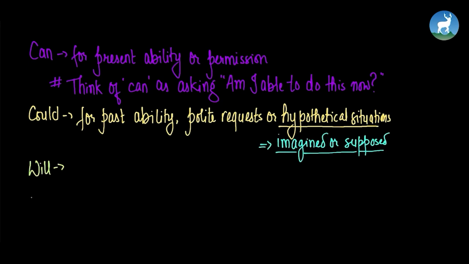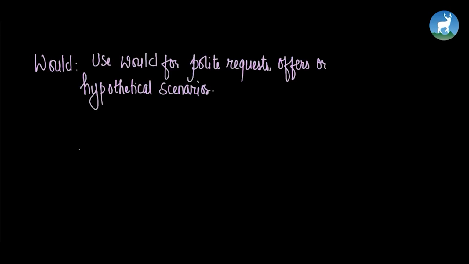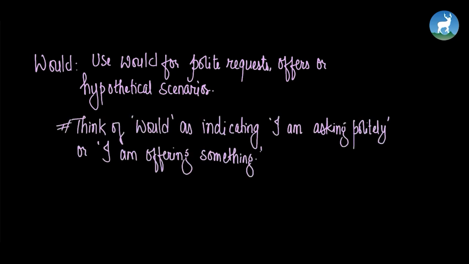So use will for future actions, promises or predictions. So whenever you think of will, think of it as indicating I am certain this will happen in the future. So lastly, would. Use would for polite requests, offers or hypothetical situations. So think of would as indicating I am asking politely or I am offering something. Okay kids, so remembering the simple guidelines can help you use can, could, will and would correctly in various situations.